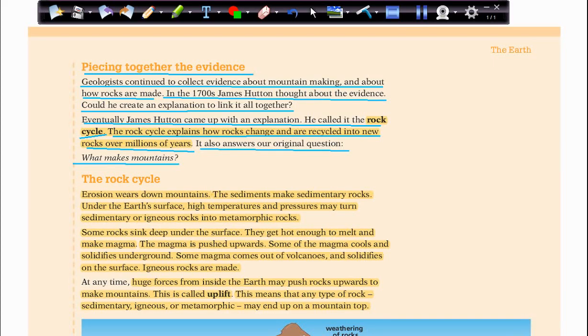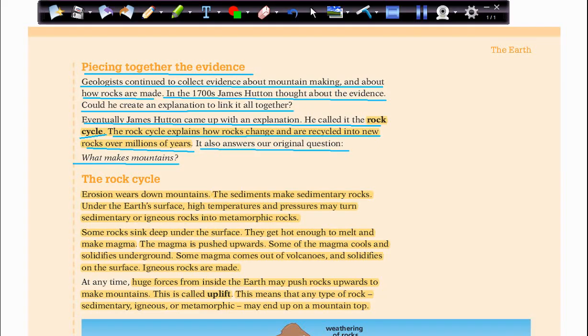And he answered it by a theory called the rock cycle. This rock cycle explains how rocks can change and be recycled again into new rocks over years and years or over millions of years. What is a rock cycle exactly?